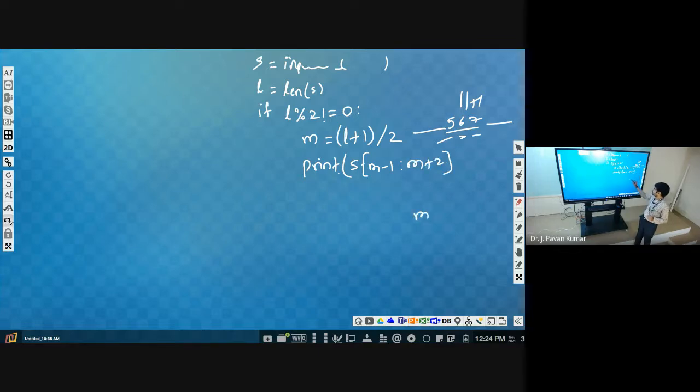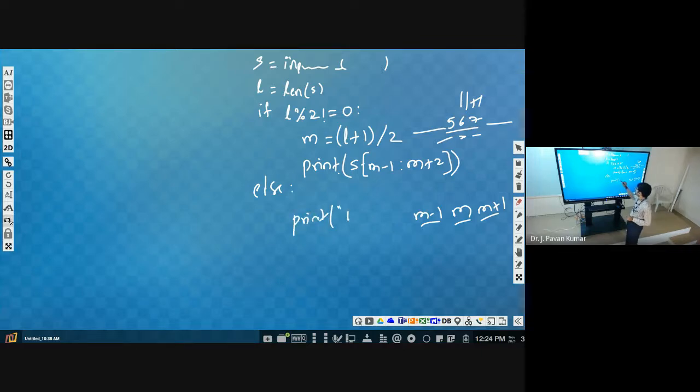Then m minus 1 will be printed, m will be printed, m plus 1 will be printed. So 3 characters will be printed. Okay, that's it. Else, not possible. Even length.